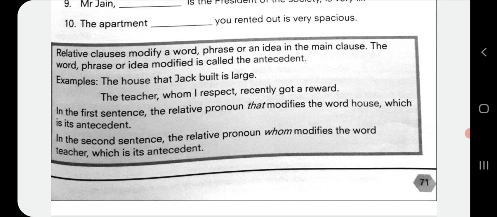See here the example. The house that Jack built is large. The teacher whom I respect recently got an award. Now see here, in the first sentence, the relative pronoun is that and it is modifying the word house. So here house is the antecedent. Underline the word house and write antecedent, underline the word that and write relative pronoun. In the second sentence, now you have to do it, the relative pronoun is whom and the word teacher is the antecedent of it.